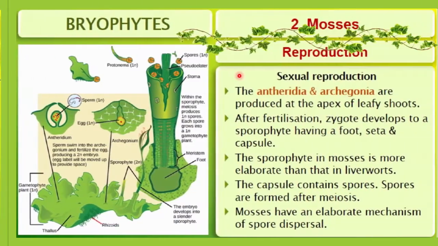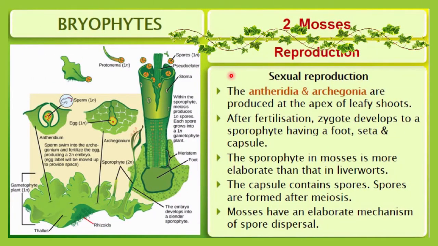The next method of reproduction is sexual reproduction, and you know very well that sexual reproduction requires male and female gametes. So here we have antheridia and archegonia. Antheridia produce the male gametes and archegonia produce the female gametes. They both will be produced at the apex of a leafy shoot.